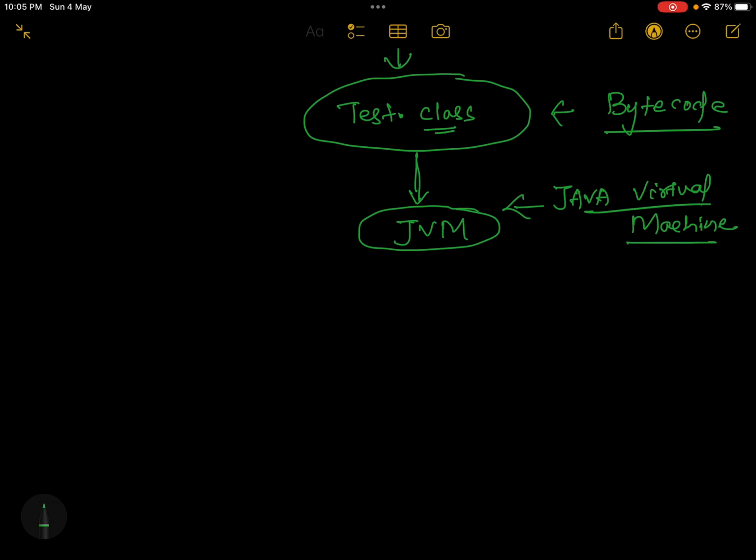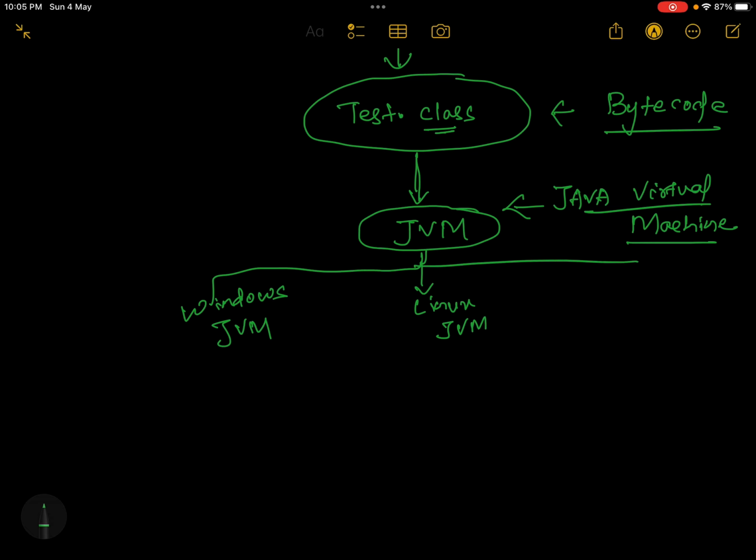JVM is specific to platforms: Windows has its own JVM, Linux has its own JVM, and Mac has its own version of JVM.